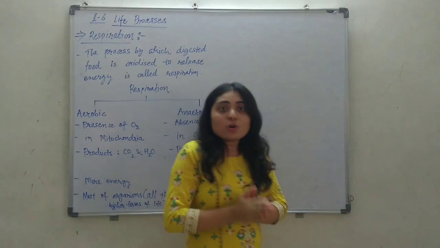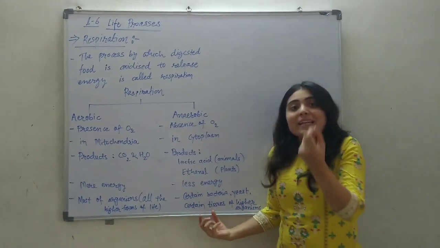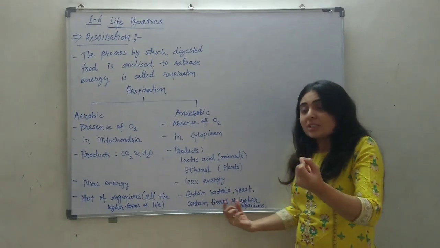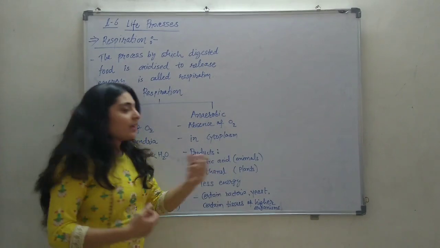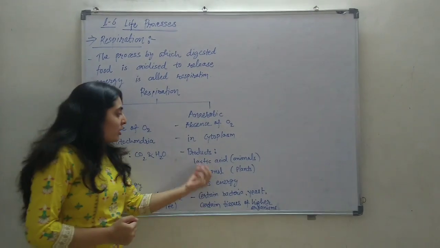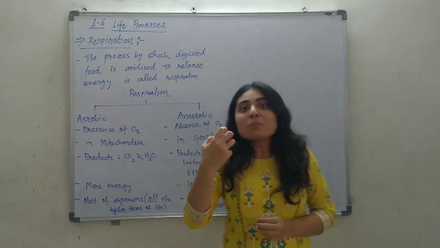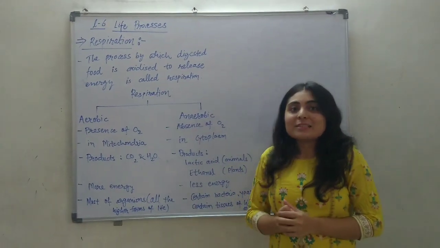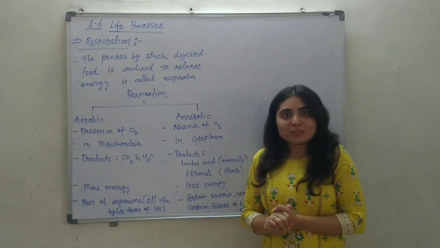So, in a lack of oxygen, the muscle tissue will respire through anaerobic respiration and the product will be lactic acid. Due to this lactic acid, the pain is felt in the muscle cells. So, these are the two main types of respiration process.